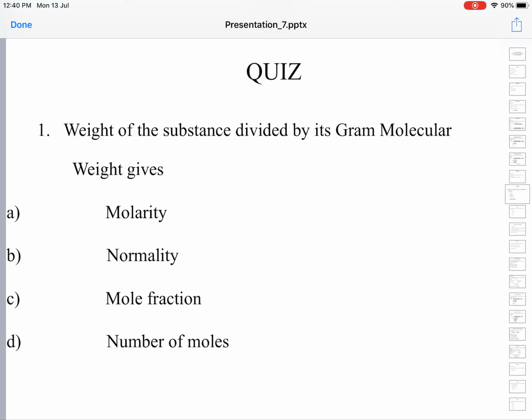We have seen in the topic of molarity, as well as yesterday when we did the mole concept, that the number of moles is equal to weight divided by gram molecular weight. So that quantity gives you the number of moles. Obviously D is the answer.